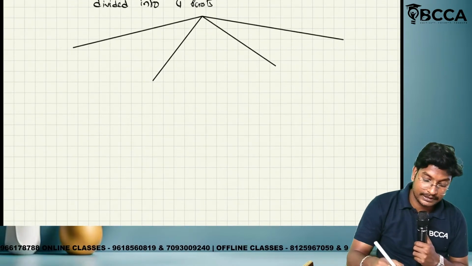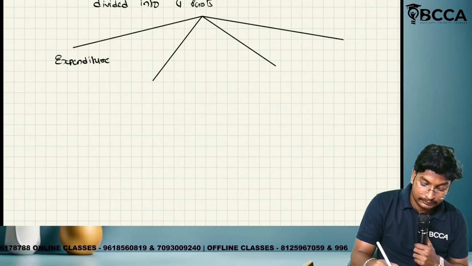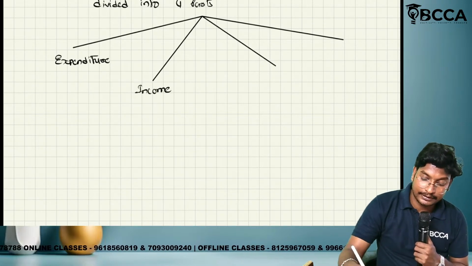First one, expenditure. Next one, income. Income is also called revenue.